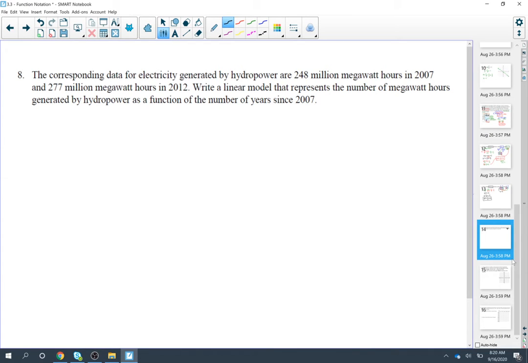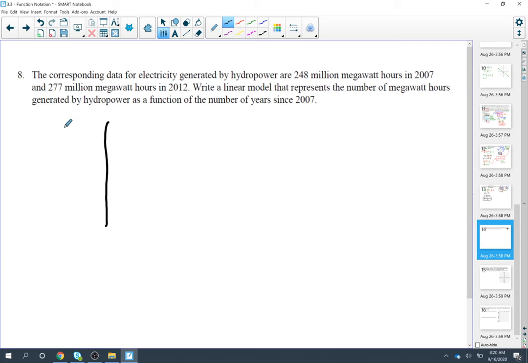Example 8. The corresponding data for electricity generated by hydropower are 248 million megawatt hours in 2007 and 277 million megawatt hours in 2012. Write a linear model that represents the number of megawatt hours generated by hydropower as a function of the number of years since 2007. Now, let's think about it.